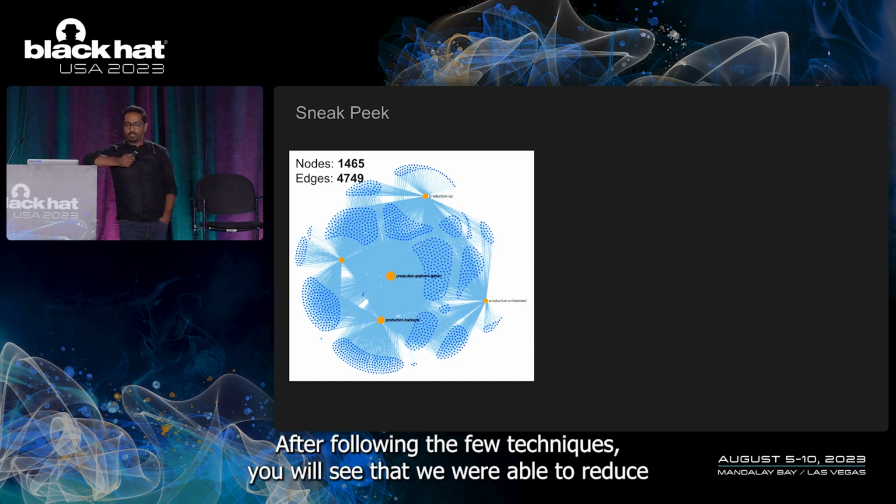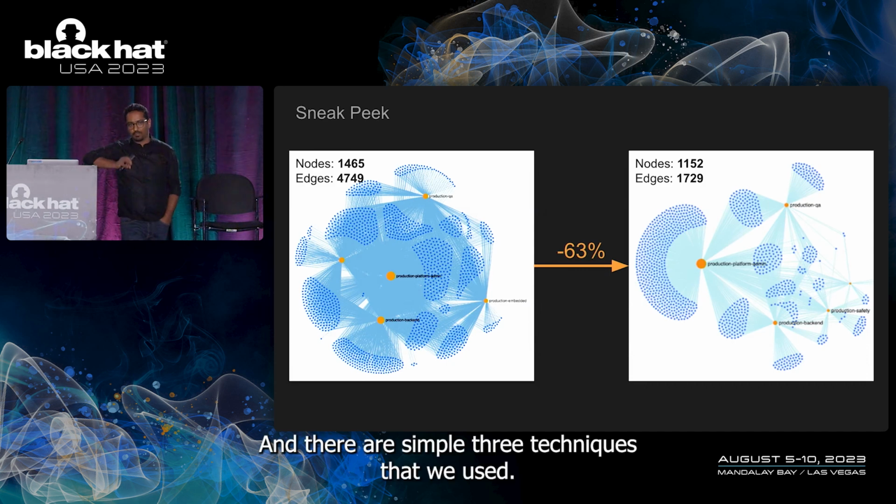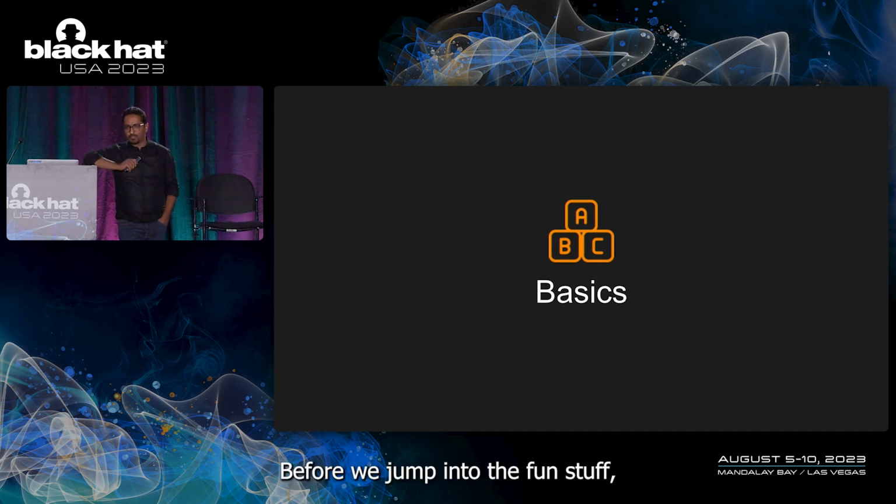After following a few techniques, you will see that we were able to reduce the number of permissions in our environment by 63%. And there are 3 simple techniques that we use. We'll learn all about that today. Before we jump into the fun stuff, let's get some basics cleared.